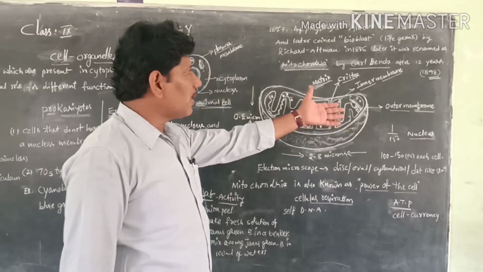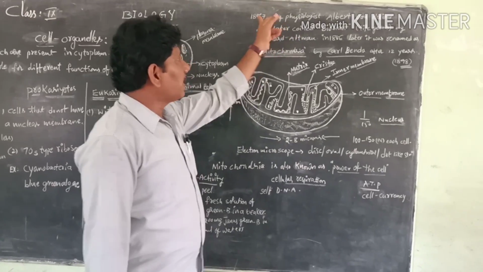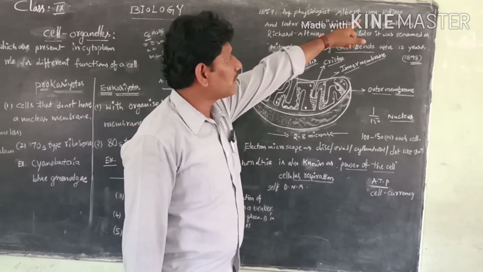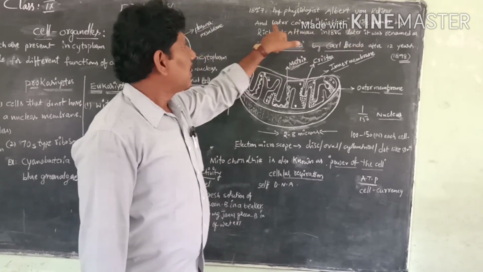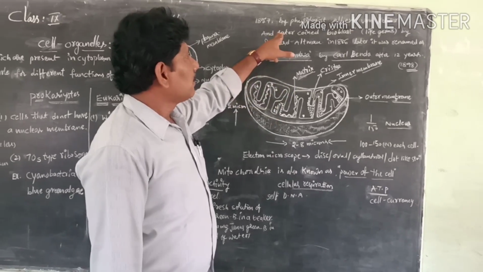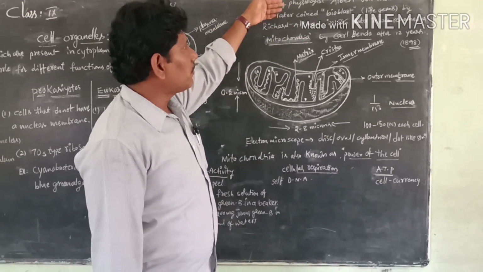Actually, the discovery or the history of mitochondria is very interesting. In 1857, the famous physiologist Albert von Kolliker discovered mitochondria for the first time, but he called it by another name.